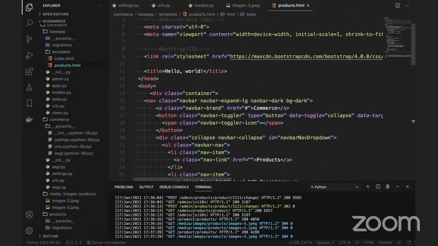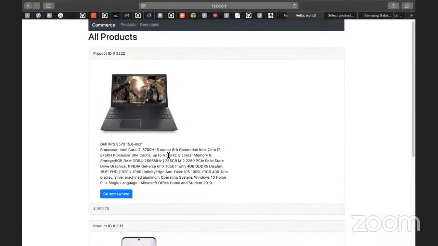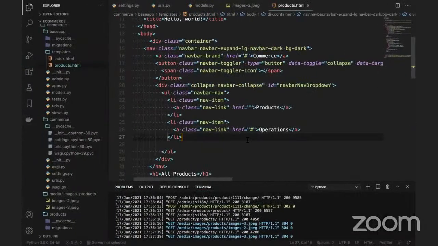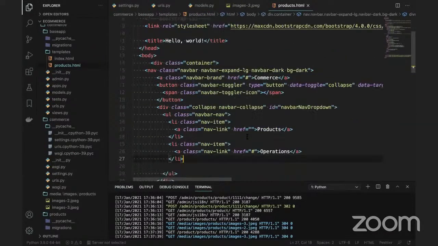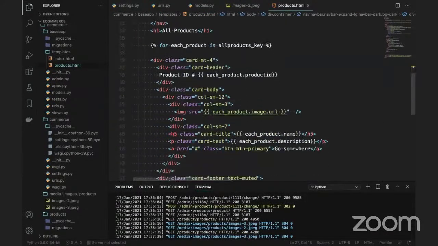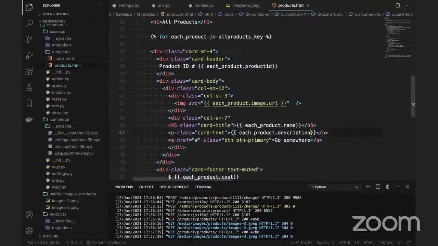I don't want to display the whole text here, so very simple. We'll go to products.html, and here we have the description, which I will cut down.